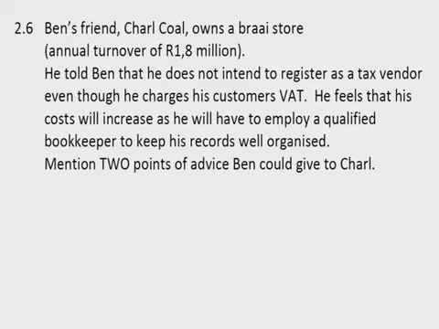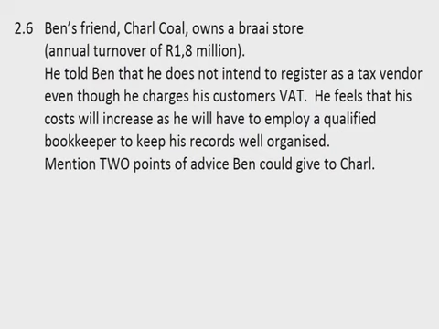Then we just have to look at 2.6. It says that Ben's friend, Saul Cole, owns a braai store. His annual turnover is 1.8 million. That means compulsory registration. He must register. He's compelled to register. Now he tells Ben that he does not intend to register as a VAT vendor. He is evading. He does not want to pay. That's an example of tax evasion. That is illegal. He feels that his costs will just increase, and he would need to employ a qualified bookkeeper to keep records as well.